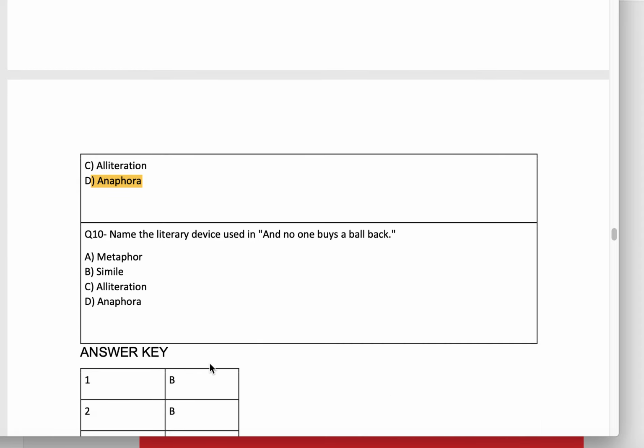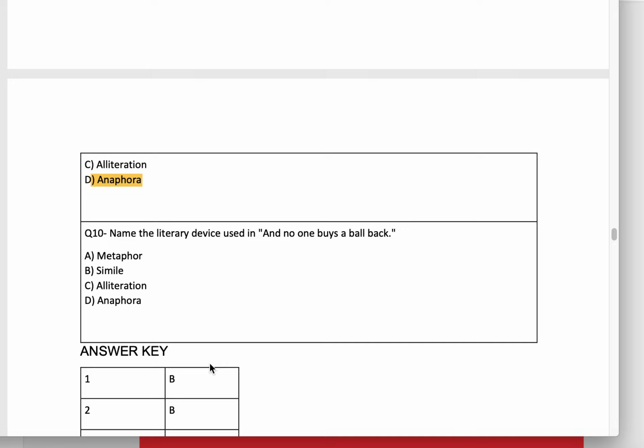Question number 10, which is the last question. Name the literary device used in and no one buys a ball back. Of course, it is alliteration because the P sound is being repeated. Okay, I hope I'm clear.